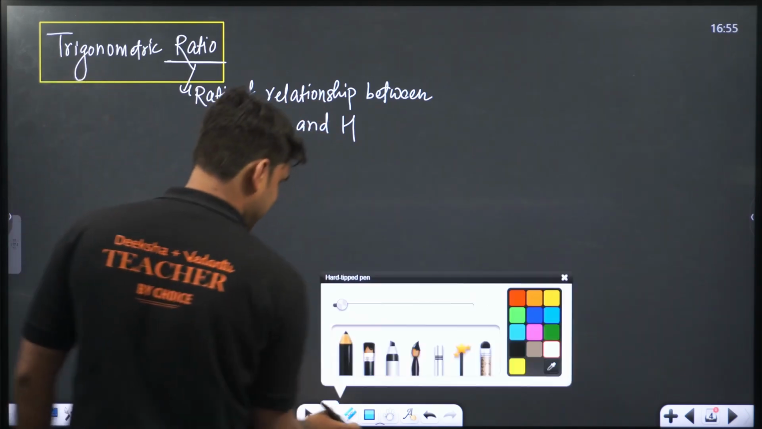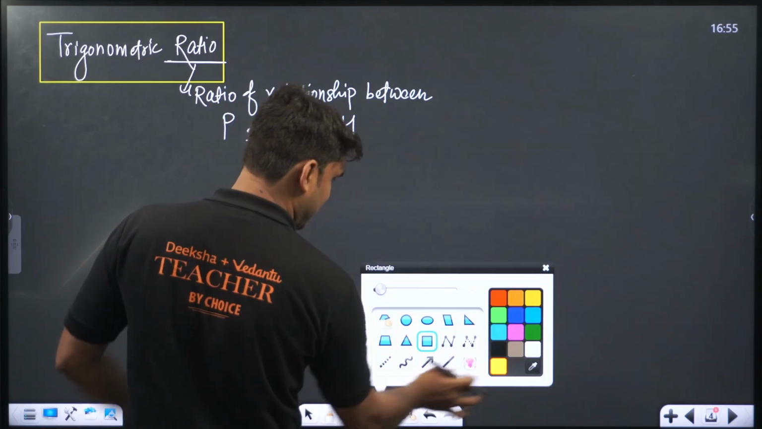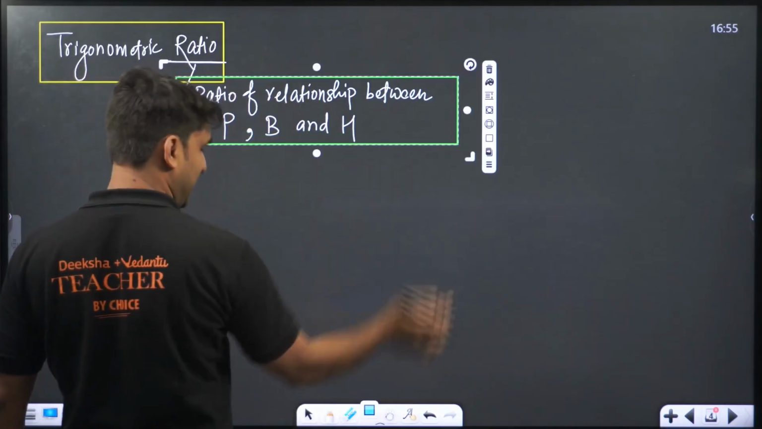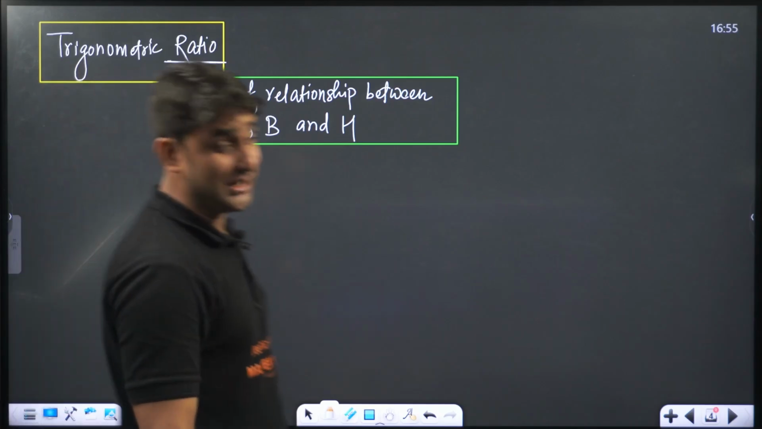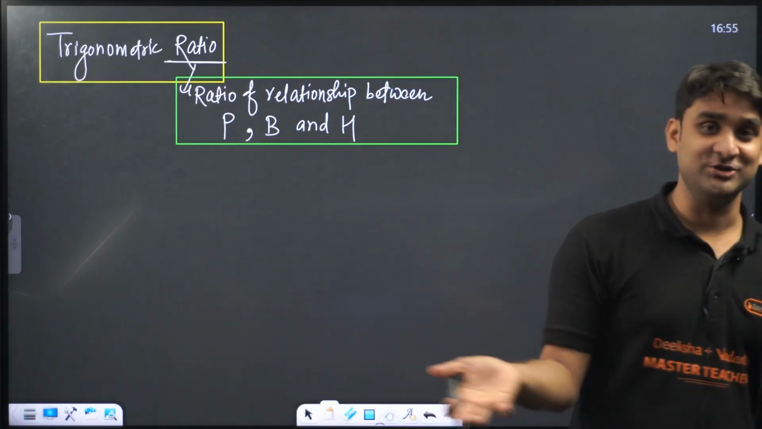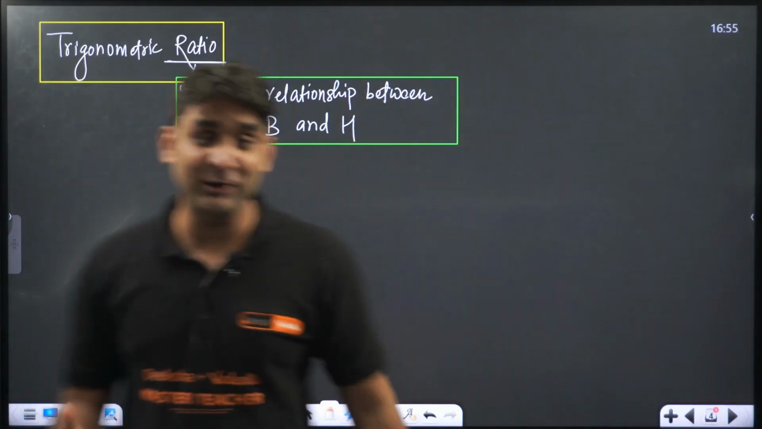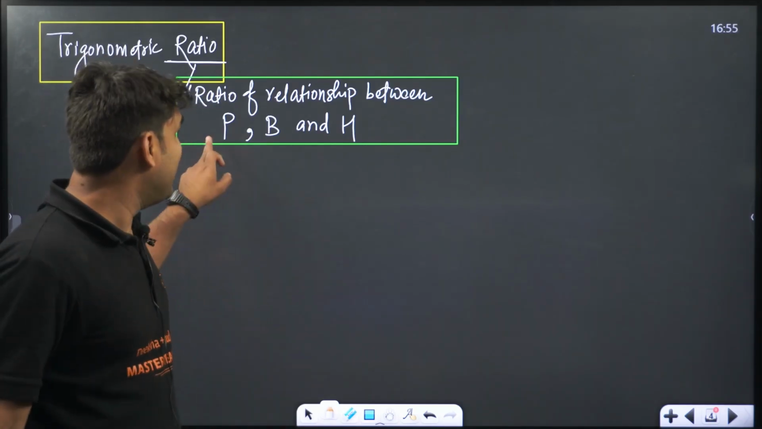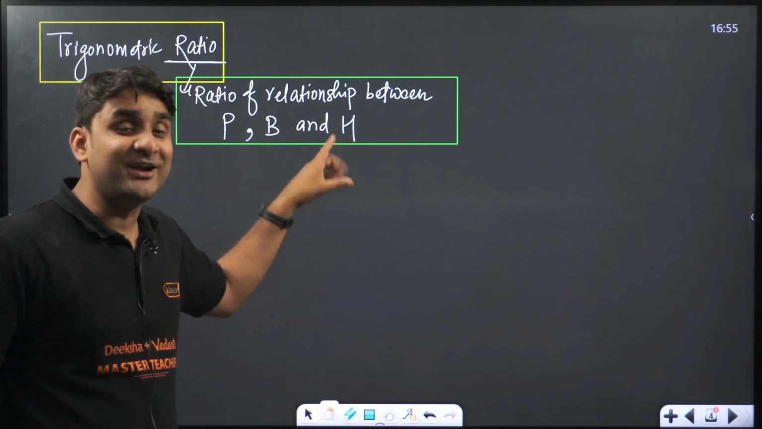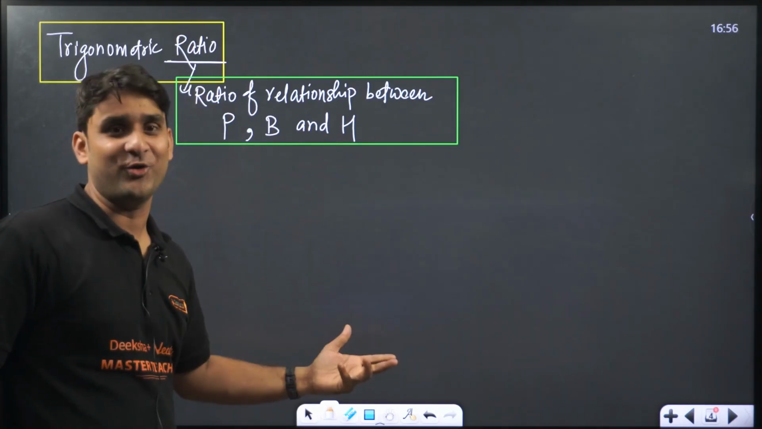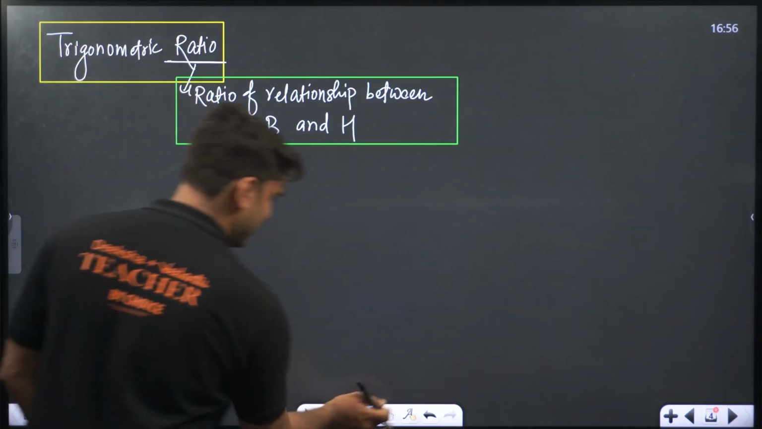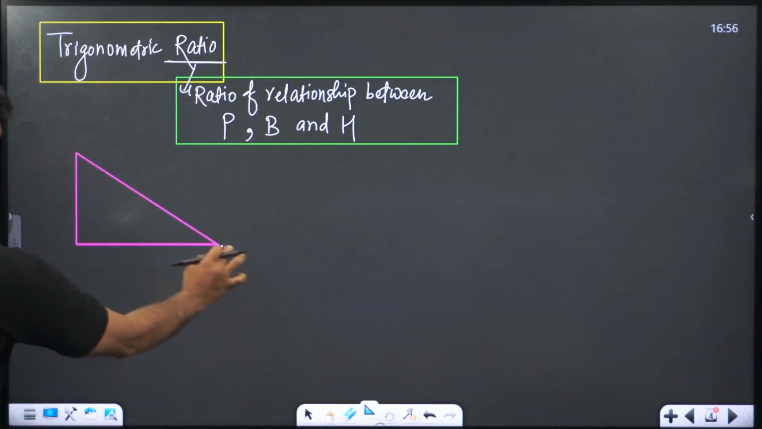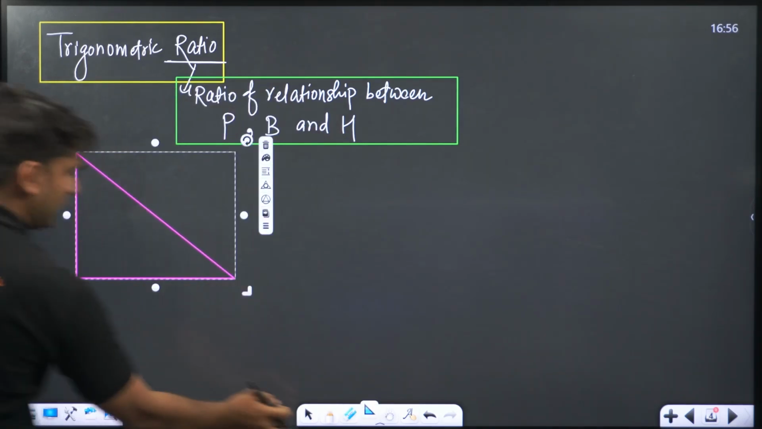Okay, so let's understand this perfectly. What is ratio? Ratio of relationship between P, B and H, and you are all aware of P, B and H. You must have understood P is perpendicular, B is base and H is hypotenuse. And if I have written PBH, it indicates that we are going to deal with a right angle triangle. Okay, please understand, guys. If you are having any kind of problem, please ask me again and again. So we have a right angle triangle here.